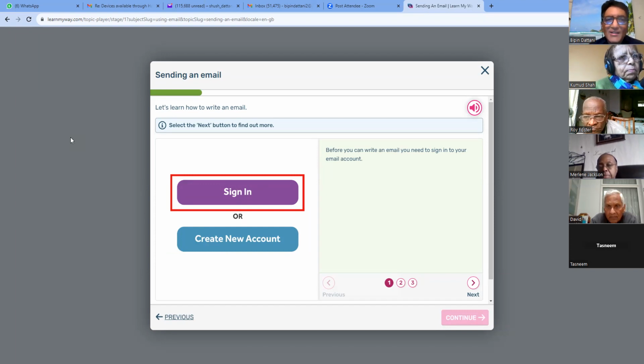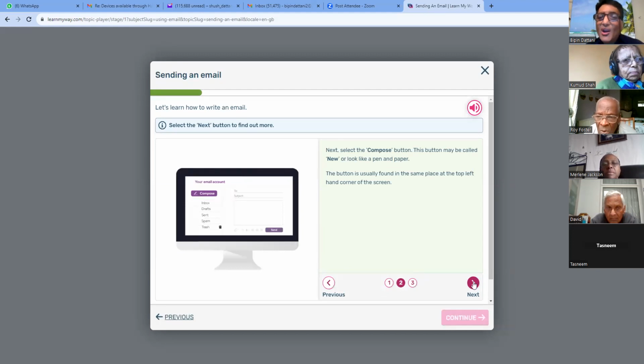Sending an email. Let's learn how to write an email. Select the next button to find out more. Before you can write an email, you need to sign in to your email account. So you've already created an email account for yourself, and now you're going to sign in. So then you select sign in, not create new account, because you've already created the account. Next.